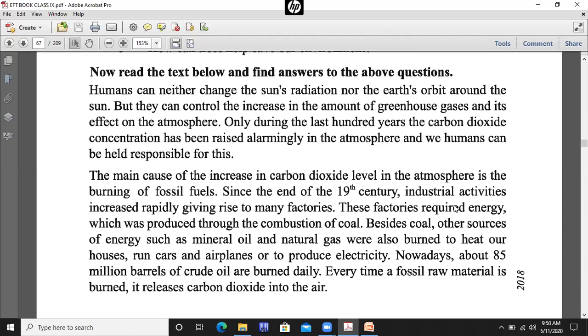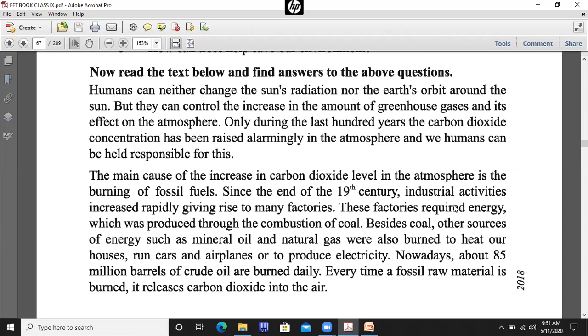Only during the last 100 years, the carbon dioxide concentration has risen alarmingly in the atmosphere, and we humans can be held responsible for this. So, carbon dioxide concentration, as I told you before, is the amount of carbon dioxide gas by volume in the air. It has been increasing in the last 100 years and has risen dangerously in the atmosphere, and we humans are the only ones responsible for this.